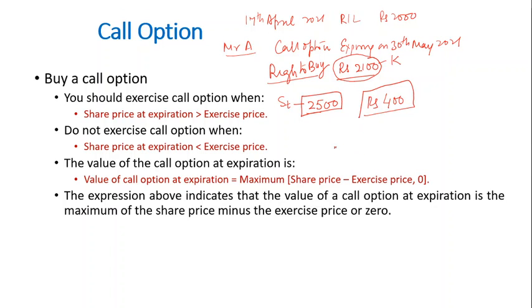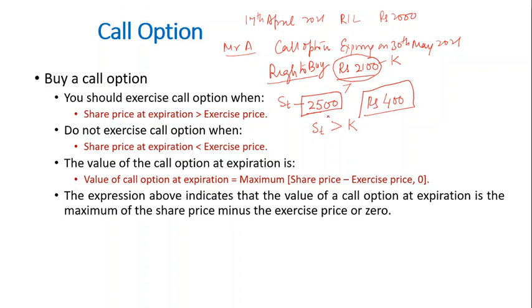When will he exercise the call option? When the price ST is more than the exercise price K. As in this case, 2500 rupees is more than 2100 rupees. Therefore, the person will exercise the call option. It makes sense to exercise the call option.